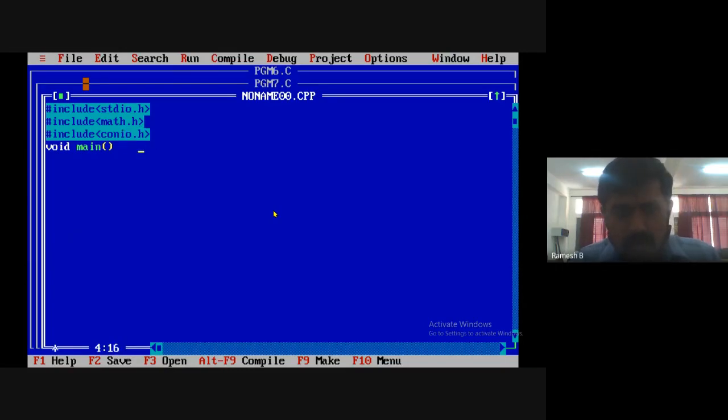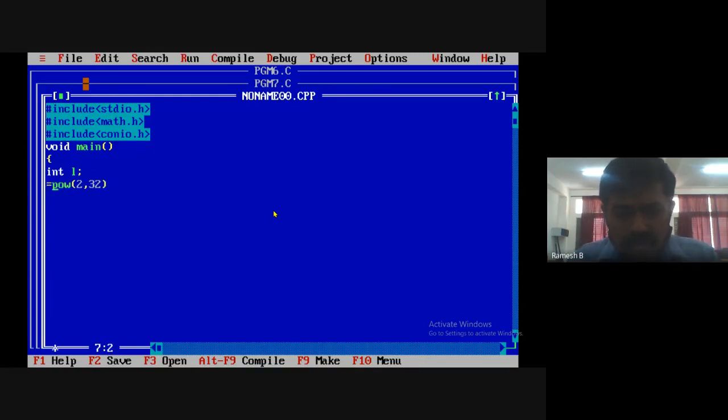Now here I'll be defining some variables, int l and n. Now we want 2 raised to 32, so I can call a function power. Power, say 2 comma 32. I can pass 2 comma 32.